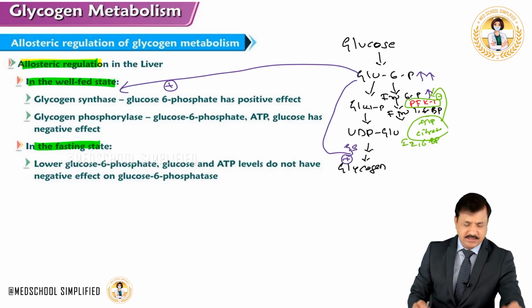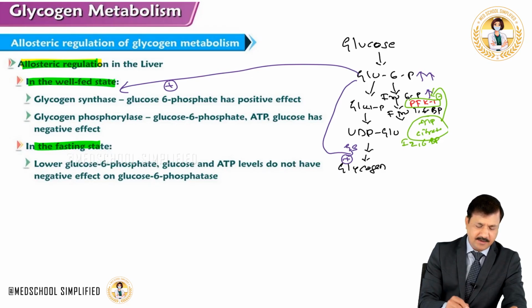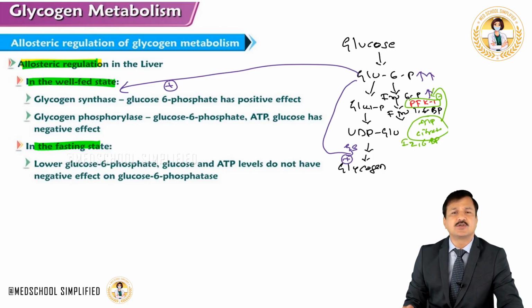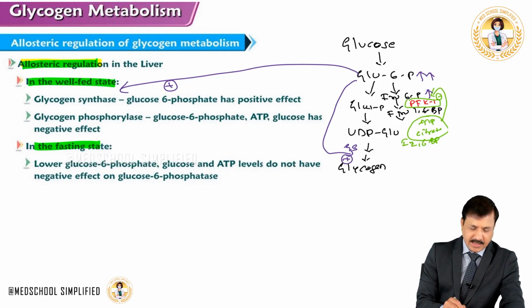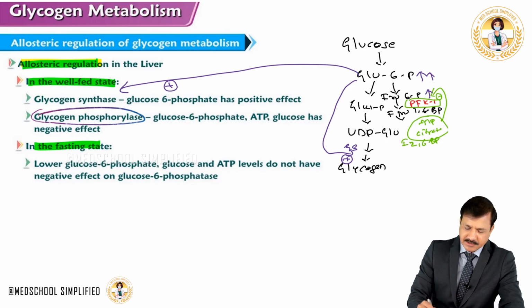Now when glycogen synthesis is going on, at the same time glycogen degradation should not go on because it's an antagonistic pathway, right? So the same glucose 6-phosphate will have a negative effect on glycogen phosphorylase enzyme. Let me just show you that here, just connecting the pathway.